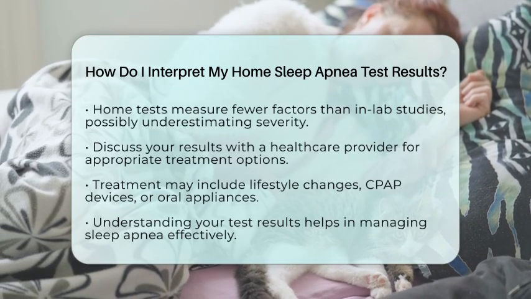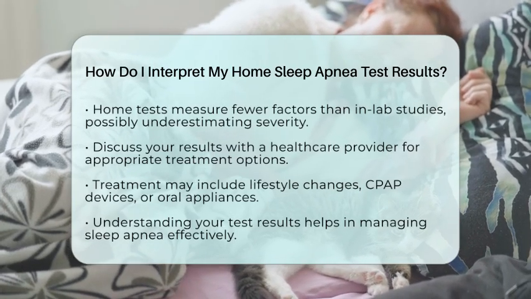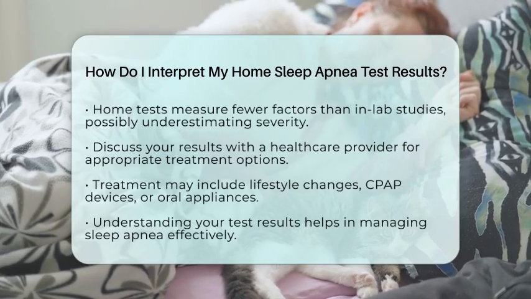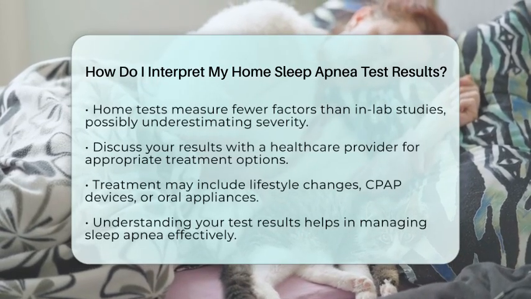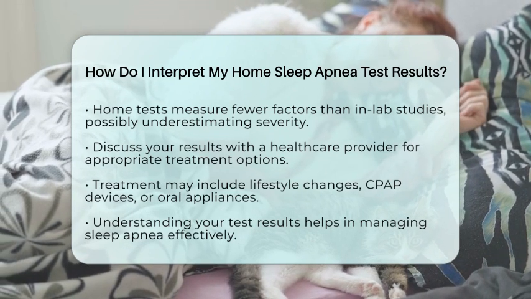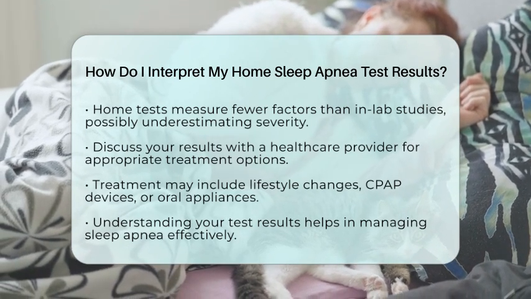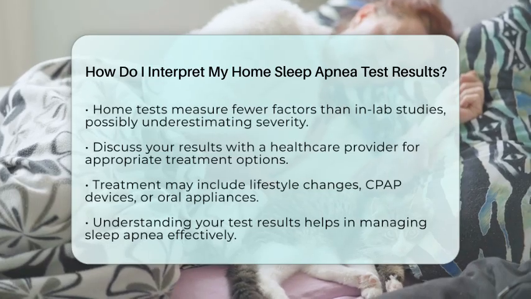Interpreting your home sleep apnea test results involves checking your AHI or REI, identifying the type of apnea, reviewing oxygen saturation levels, considering heart rate patterns, and understanding that home tests provide a useful but sometimes less detailed picture than in-lab studies. This knowledge will help you and your healthcare provider make informed decisions about managing your sleep apnea effectively.